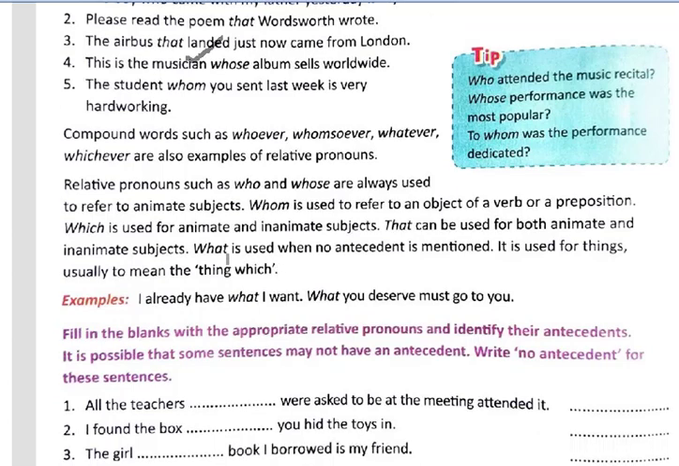So we use what when there is no antecedent mentioned. It means if the noun is not mentioned the first time, we use what. See here, there is an example: I already have what I want. The word what is there, but which word is this what referring to? You understand, right? I hope you are not confused. It means that there is no noun that this word what has replaced. So when there is no antecedent, we use what.